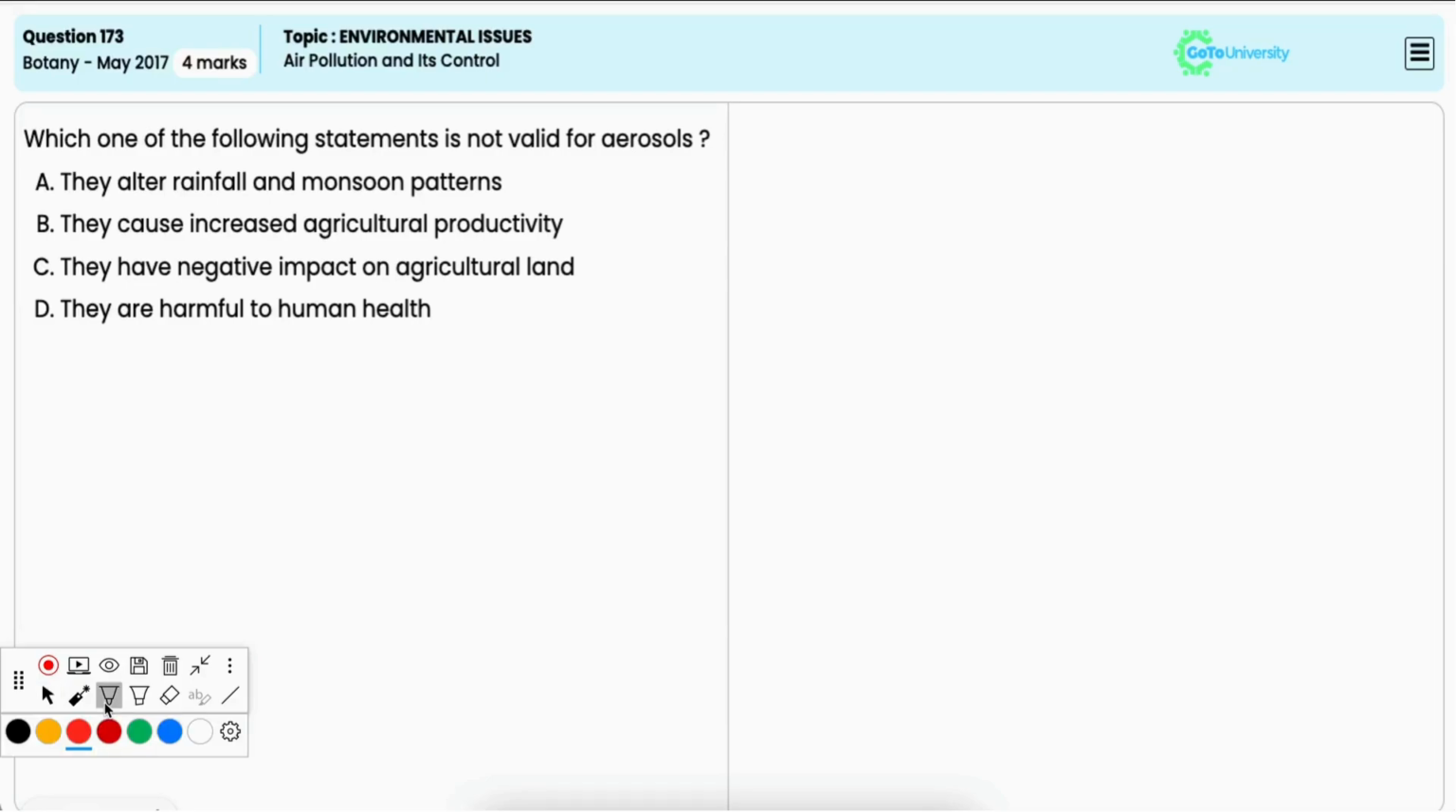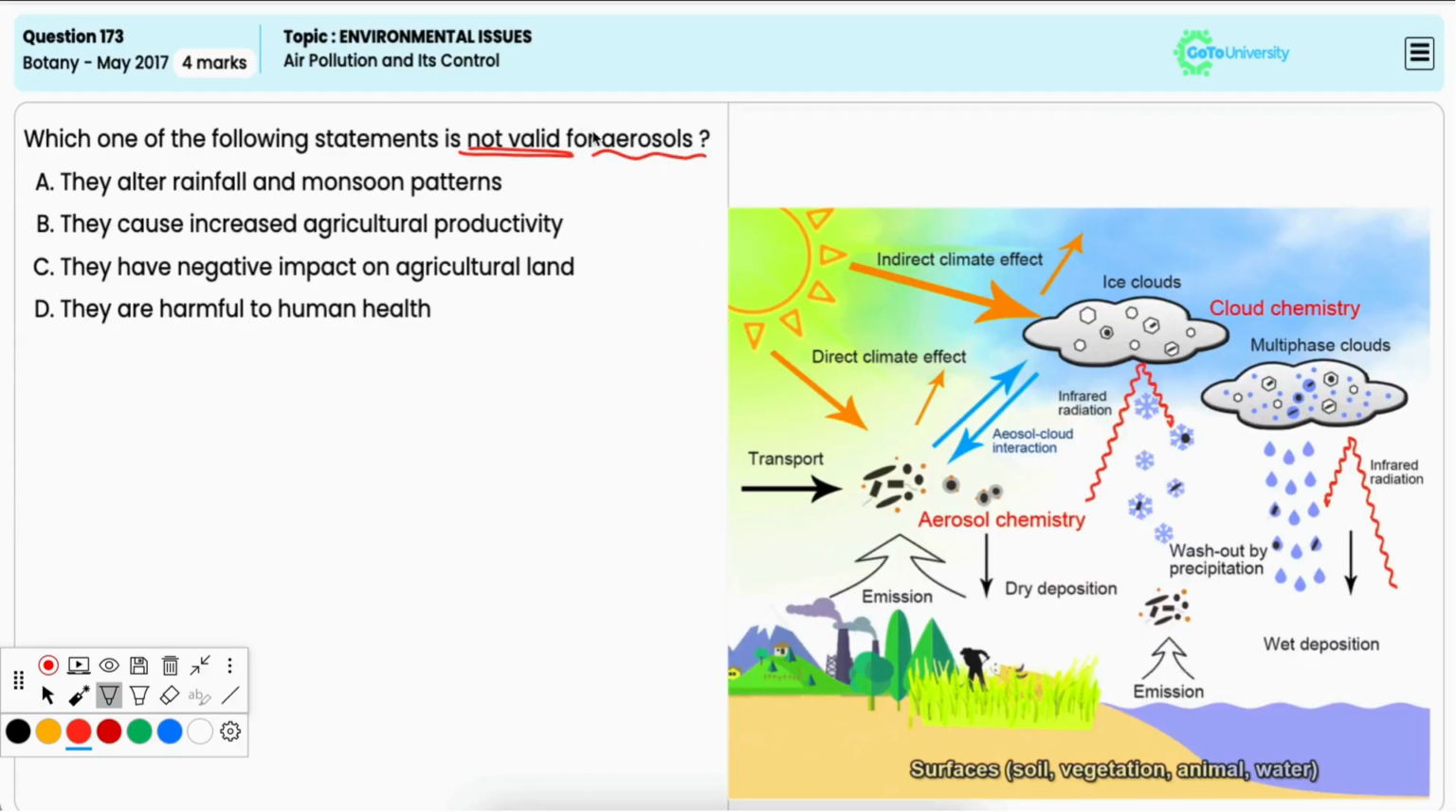In this question, you have to identify the wrong statement regarding aerosols. Option A, they alter rainfall and monsoon patterns. Now, this is true. Aerosols can indeed influence weather and climate by affecting cloud formation, and this alters rainfall and monsoon patterns as well. Hence, it is incorrect option.